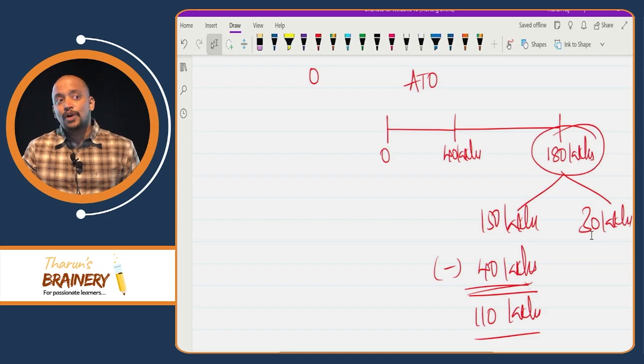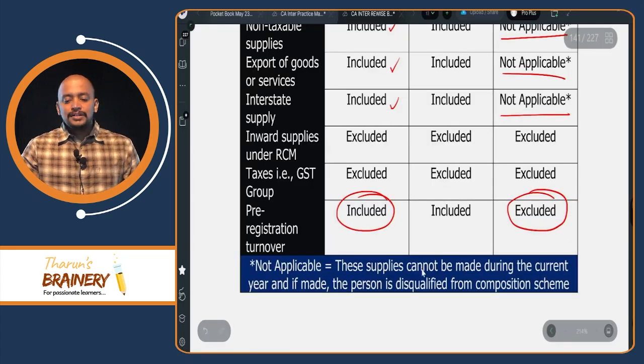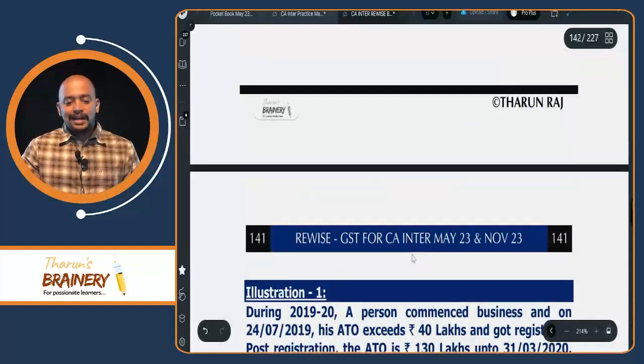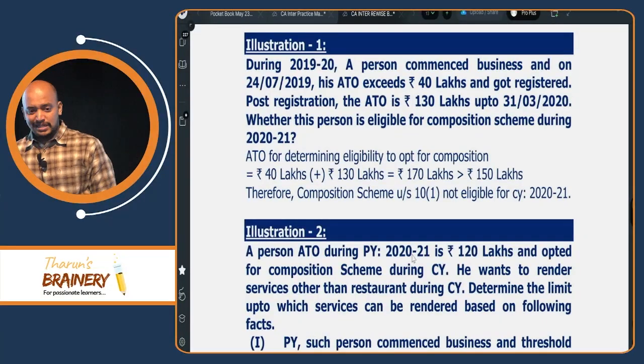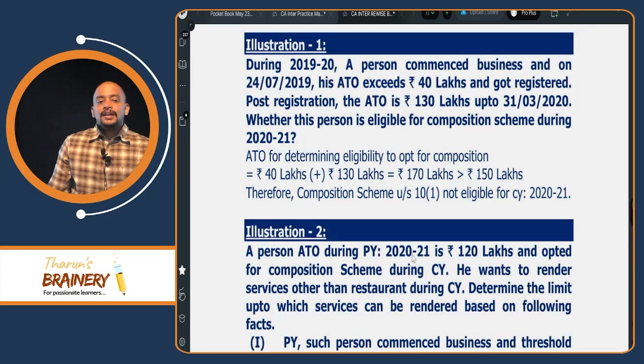Under normal scheme on 30 lakhs. So that is about this, and some illustrations based on this. Have a look into that.